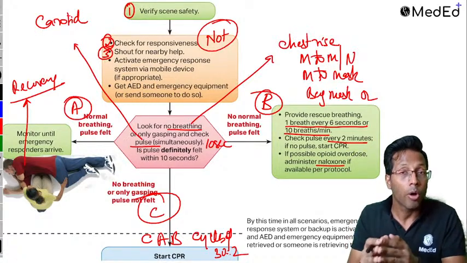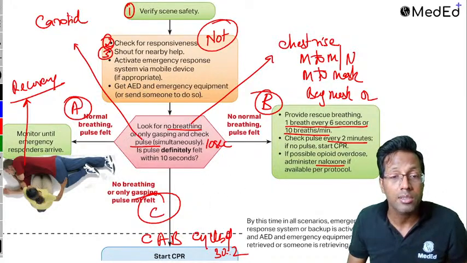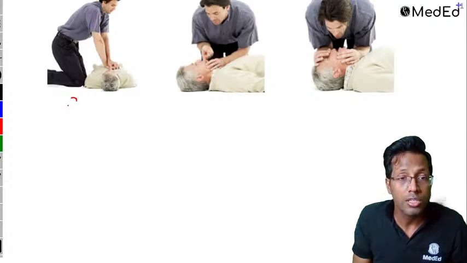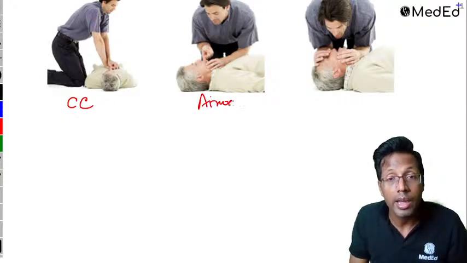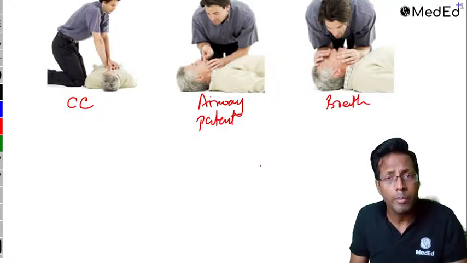That was the point. Point number C, A, B is done. C is when both are absent, we start the cycles of 30:2 and you are doing chest compression, airway, breathing, which is C, A and B. Chest compression is supposed to give the cardiac output. A is for airway, so that the airway remains patent or open, any obstruction is removed. And then you give breath, because once the airway is patent you can give the breath to the patient.